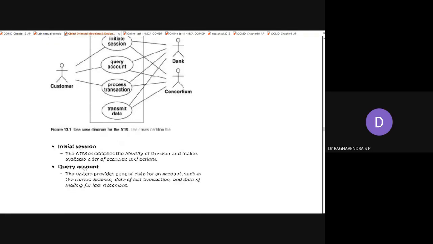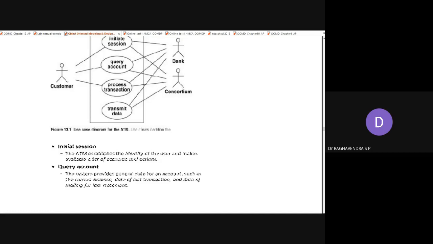If you consider initiate session, what kind of activities are going to happen inside? The ATM establishes the identity of the user, and it makes available the account and actions.